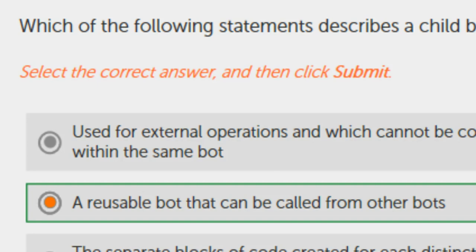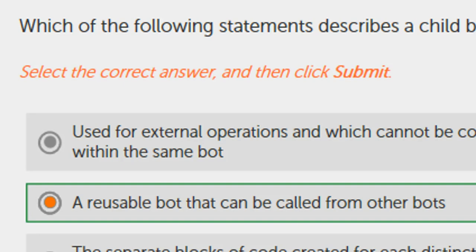The master bot or parent bot is the major bot, and the child bot is a sub bot. These child bots may sometimes be reusable and sometimes not, but mostly the reusable bot that can be called from other bots is called a child bot in the perspective of Automation Anywhere 2019.